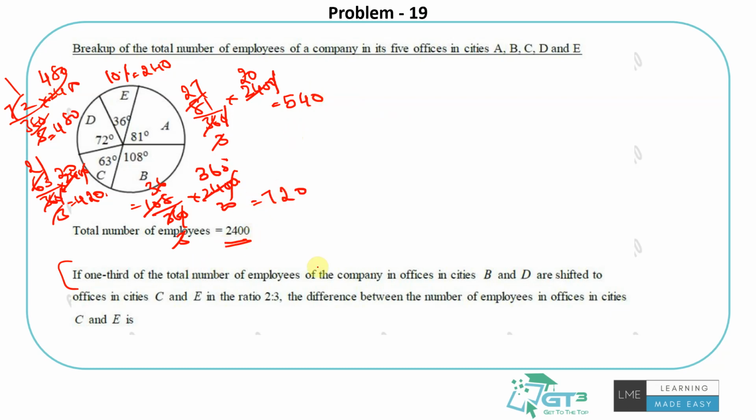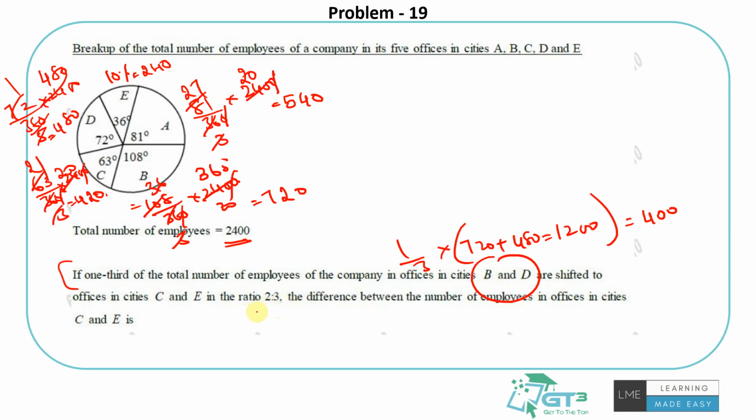So they are saying 1/3 of the employees from B and D. What is the number of employees in B? It's 720. Plus what about D? D is 480. That's 1200. What is 1/3 of 1200? It is 400. So I am taking out 400 people from these cities and shifting them into cities C and E in the ratio 2:3. That is 5 parts, right? 2 parts and 3 parts.